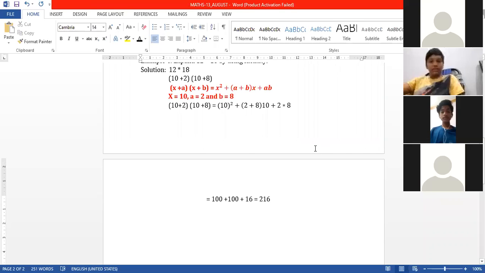12 into 18, 12 means 10 plus 2, 18 means 10 plus 8. X plus a, x plus b is equal to x square plus a plus b, x plus ab. The value of x is 10, a is equal to 2, b is equal to 8. We have substituted this value in the given identity. Our answer has come to 216. I hope students you got it, how we are applying this given value in the given identity.